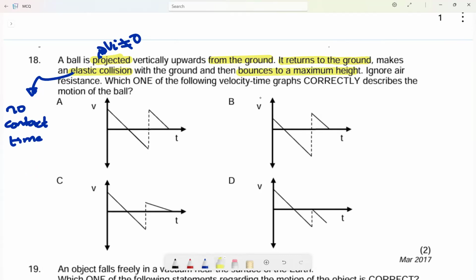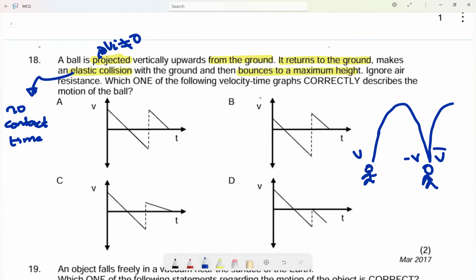Ignore the effect of air resistance. Which one of the following velocity-time graphs represents the motion of the ball? We are told that the ball was projected upwards from the ground, went to the maximum height, then returned back. When it reached the ground with, let's say, a velocity of negative v, it will go up immediately with the same velocity of v and go back to the same maximum height. Why? Because no velocity was lost, so the velocity is still the same. So it will return to the very same maximum height.